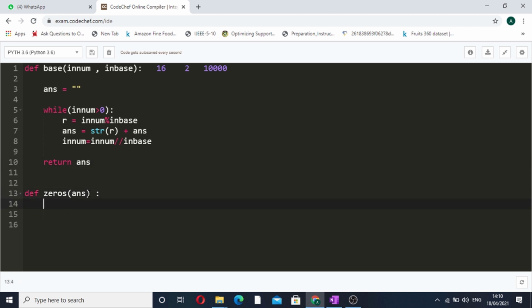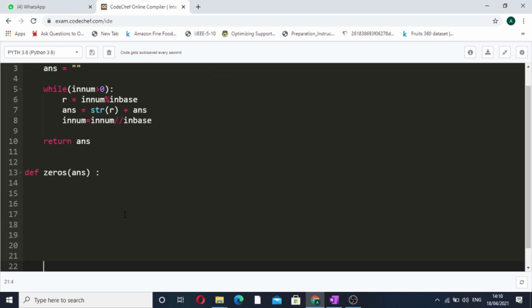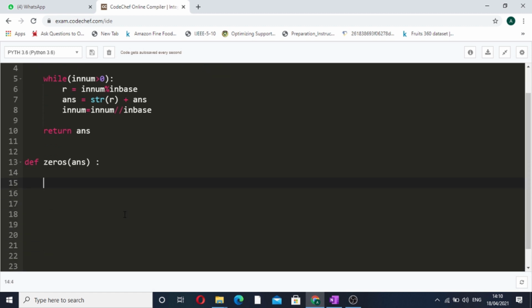Let me just make more space. Now we will take two variables. One is count, which will store the current count, and one is max count, which will store the maximum number of consecutive zeros in the entire string. We initialize both with 0.